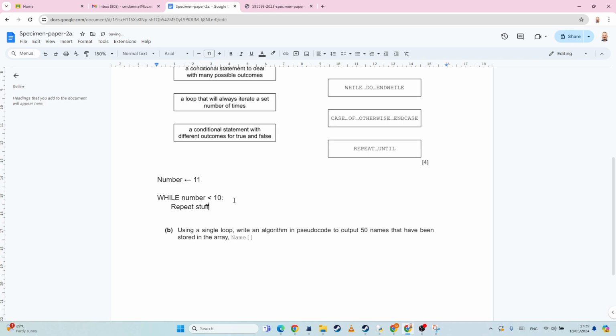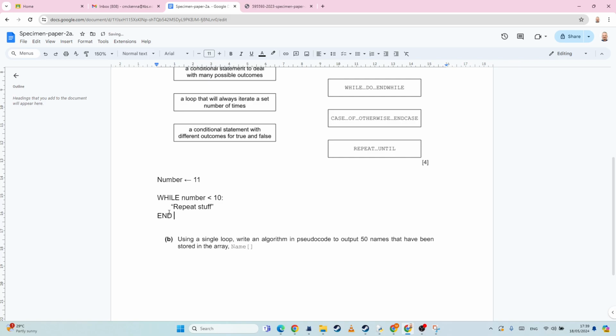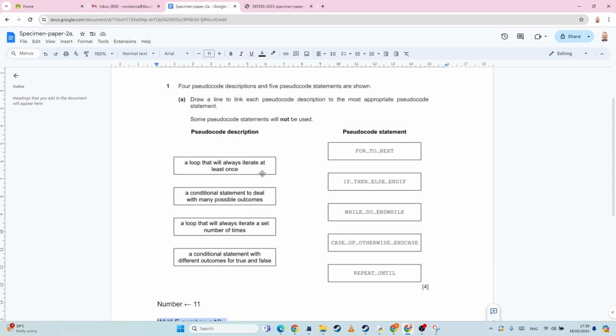Repeat stuff. Okay. Just to give you an idea. Okay, so while it's less than 10, because it's 11, this will never happen. Okay, so this is a situation where it could never happen. So this is called a precondition. Okay, however, the situation we want is when it will always do it at least once.